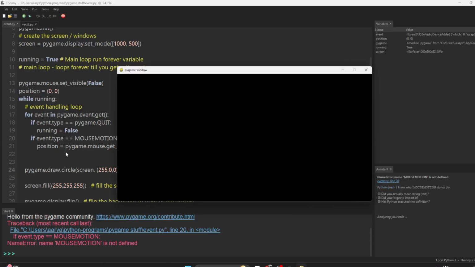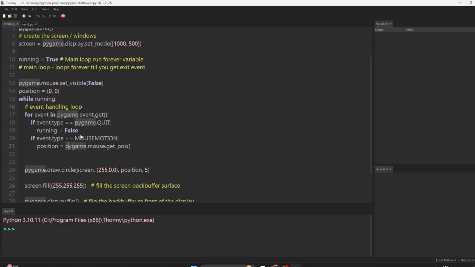Okay, we got mouse motion is not defined. Why? Because we need to add pygame in front. What is mouse motion? It is not a variable, right? So it needs to come from somewhere, so it's coming from pygame. Okay, now let's give it a try.